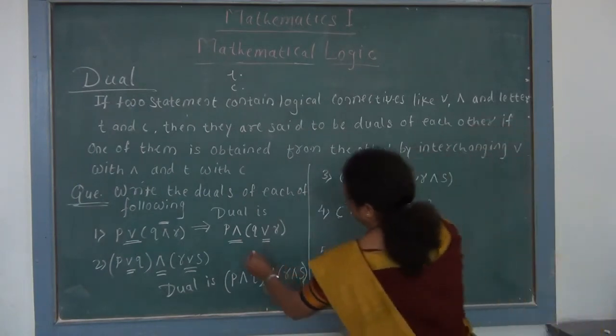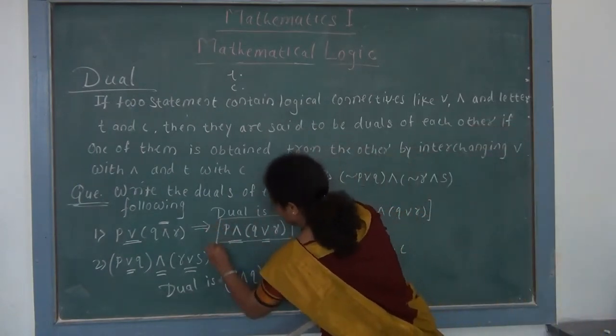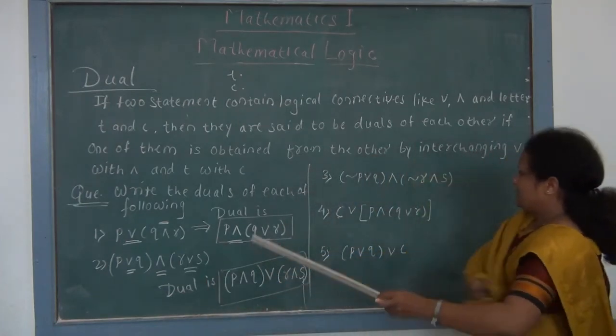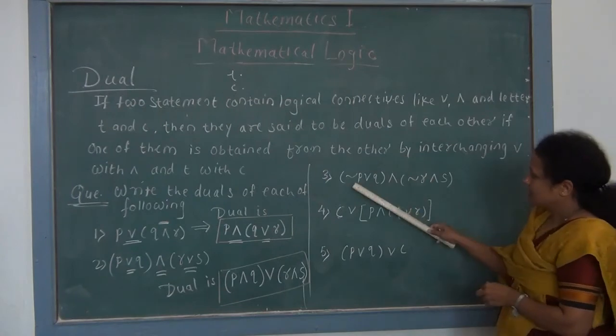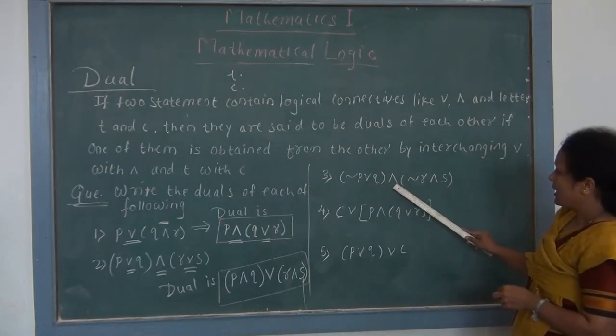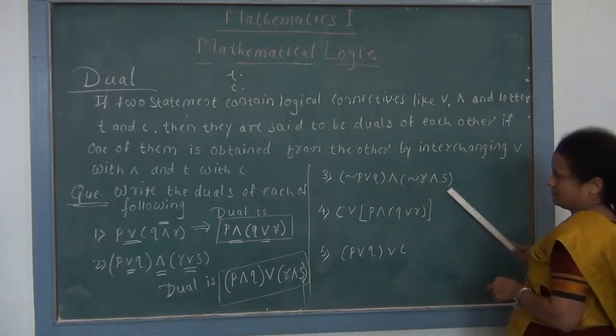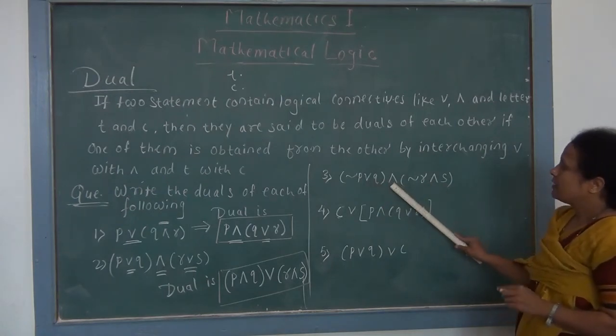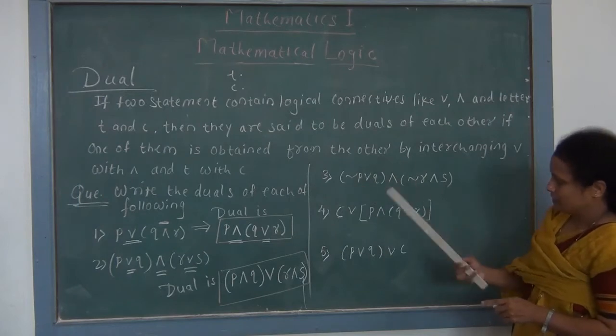So this is our first dual, then second. Now take this third example, negation P or Q and negation R and S. We concentrate only on OR and AND, not on this negation.